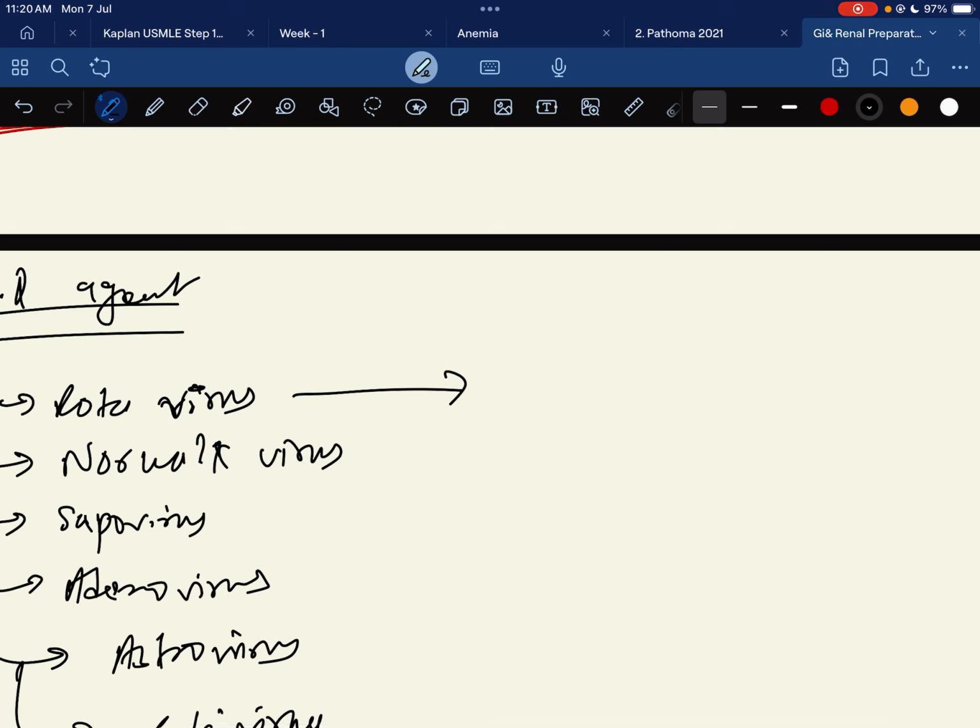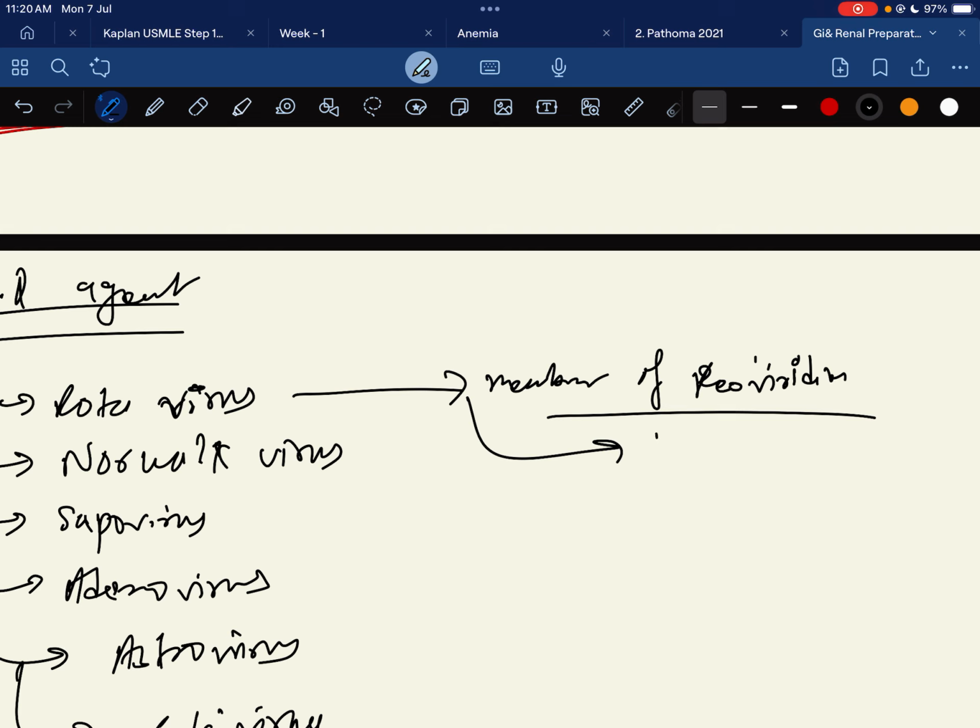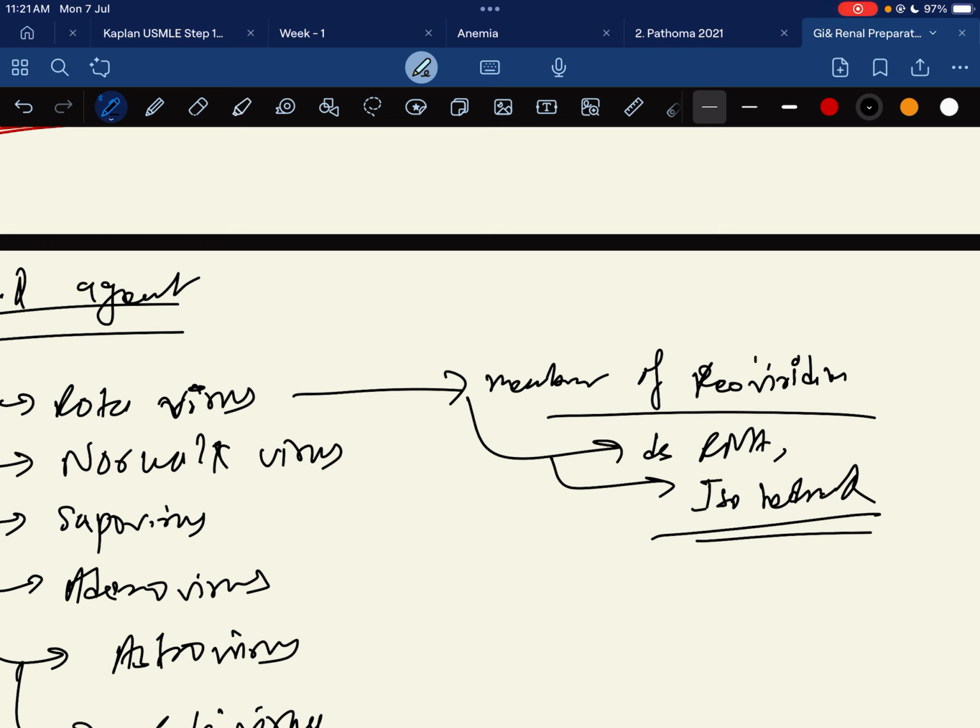Rotavirus is a member of the Reoviridae family. It is a double-stranded RNA virus, and its structure looks like icosahedral symmetry.